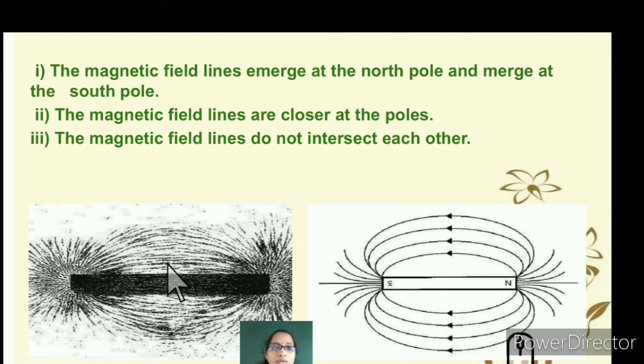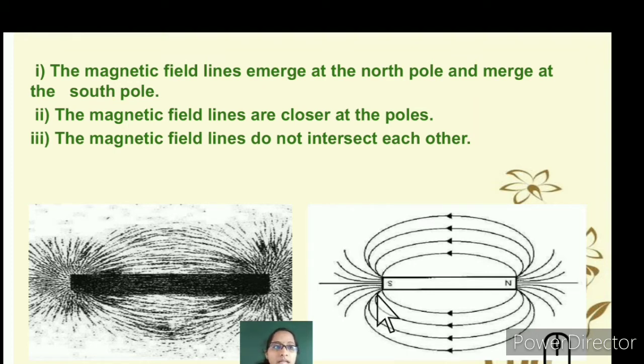So let's understand the conditions of the magnetic field lines: how they emerge and what makes them differ, that they do not link together. Characteristics of a bar magnet and the magnetic field lines: you can see that the magnetic field lines always emerge from the north pole and merge with the south pole.